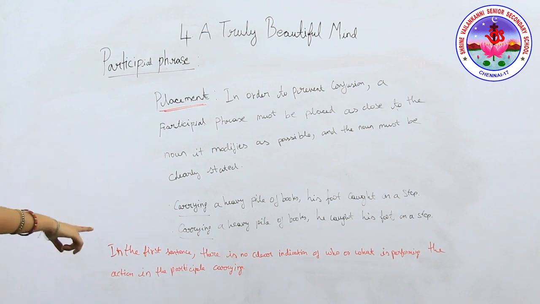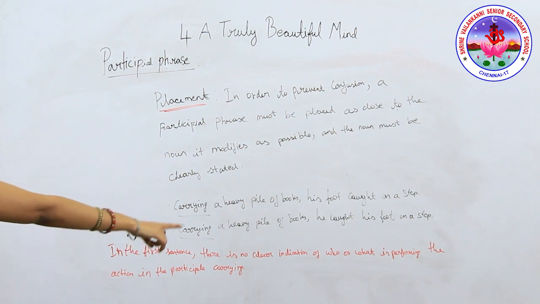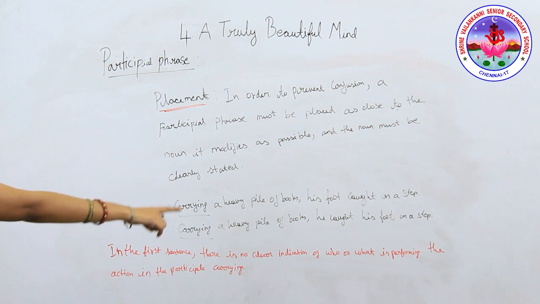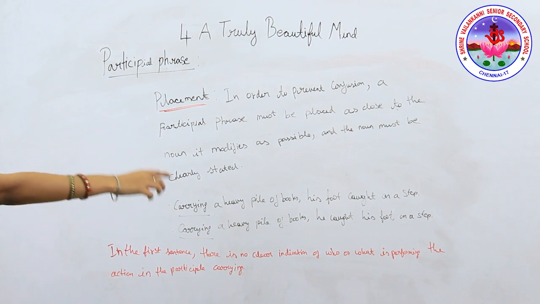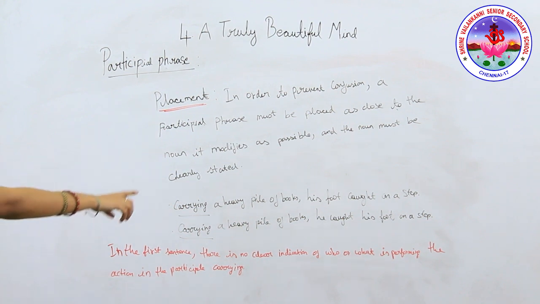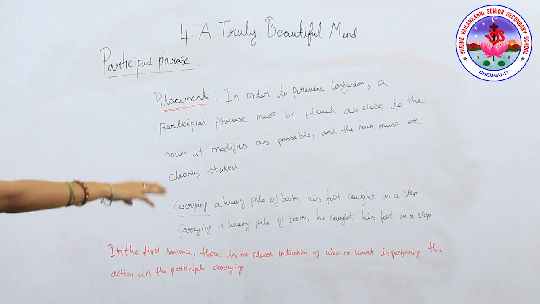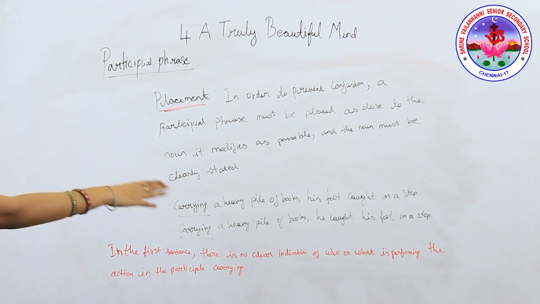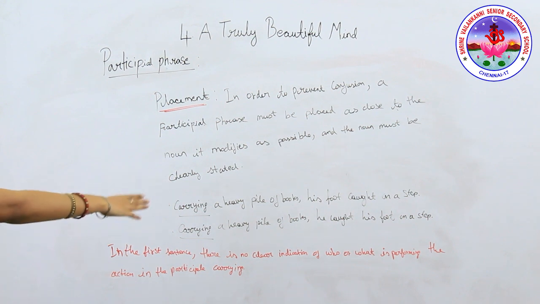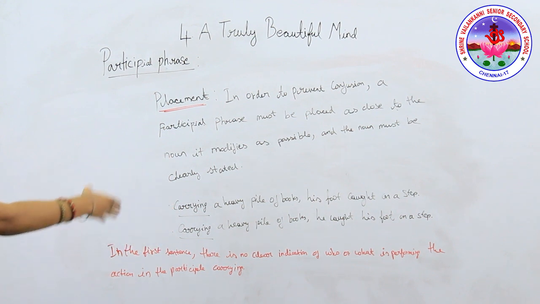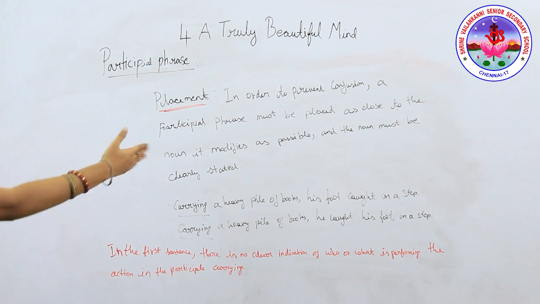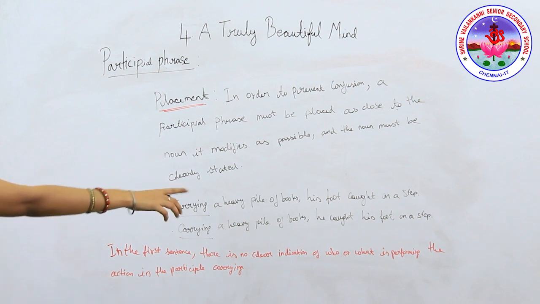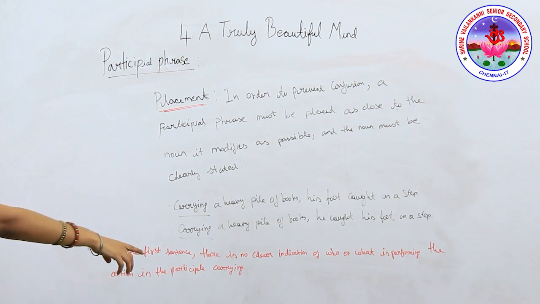Now, in the first sentence, there is no clear indication of who or what is performing the action. As you can read it again, carrying a heavy pile of books, his foot caught on a step. Here it is not clearly mentioned what is being modified, whether the books or the foot. In the next sentence, he is performing the action in the participle carrying.